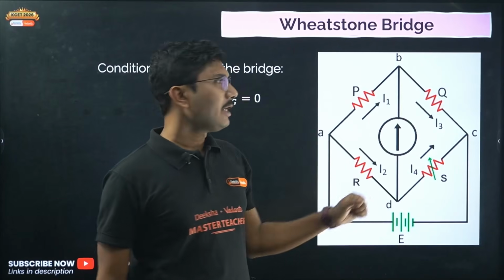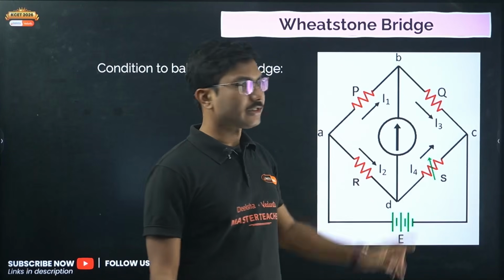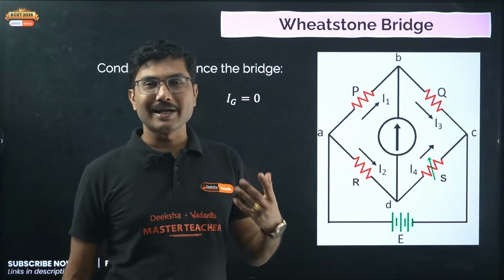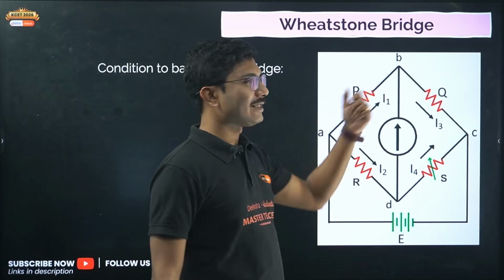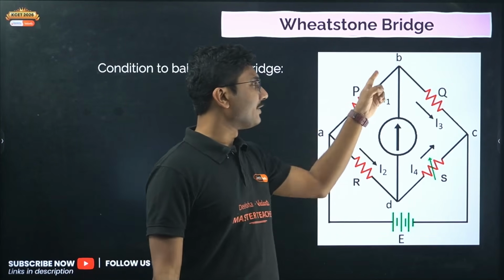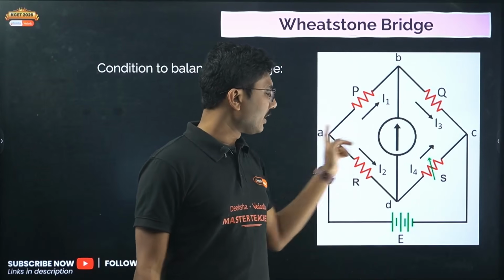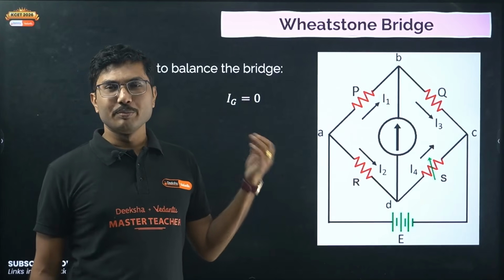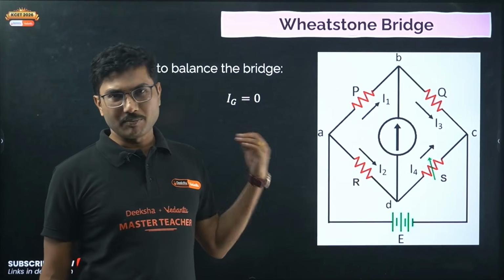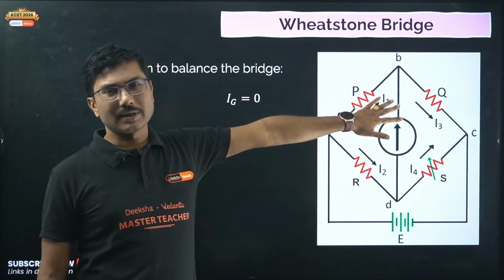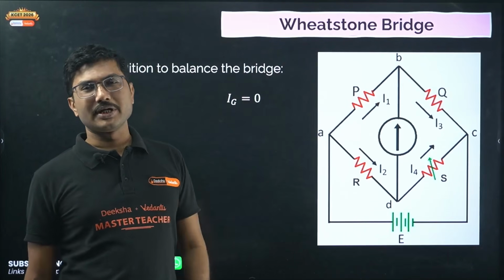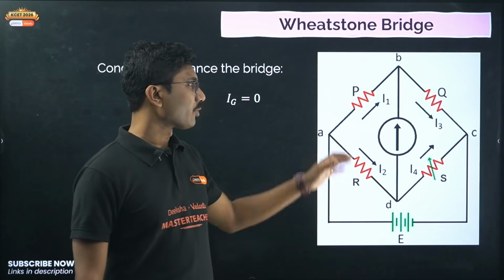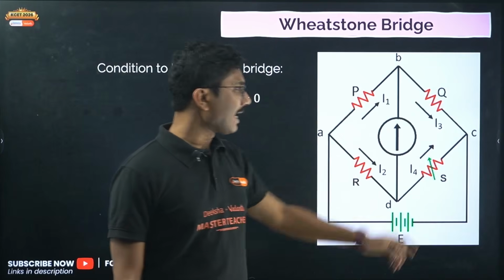So Wheatstone bridge is a way where we have four resistances connected like a Kaju Katli. Okay, so each side of a Kaju Katli is like a resistance. So if you consider that, then you can say this is a Wheatstone bridge. So here we have one resistance P, here we have another resistance Q, here we have another resistance R, and the fourth resistance is S. Generally, Wheatstone bridge is used to measure unknown resistances, which was very popular a few years back. Nowadays, this structure is already embedded directly in many of the instruments, so you can measure the resistances directly without much issue.